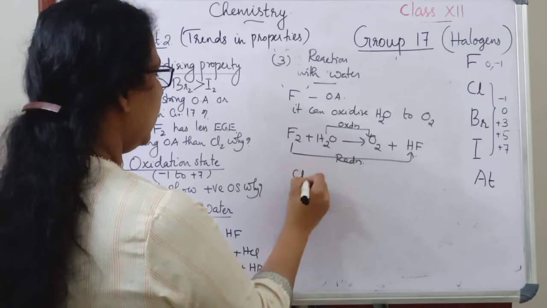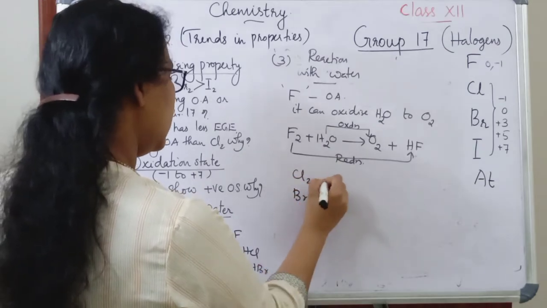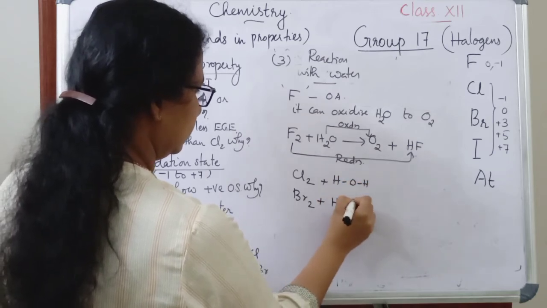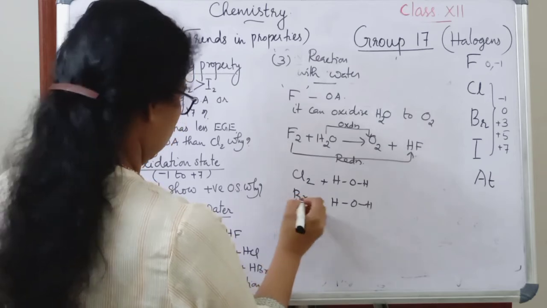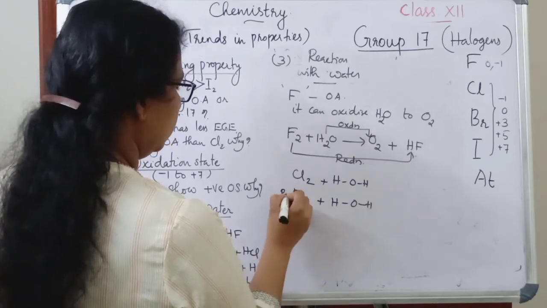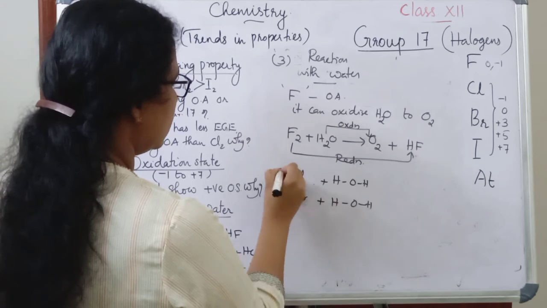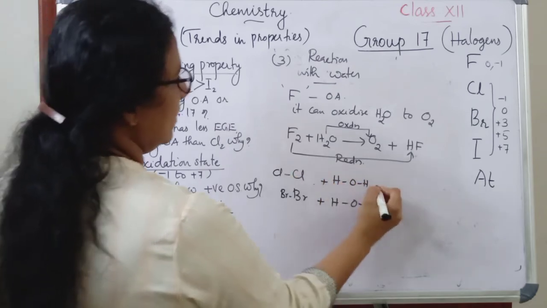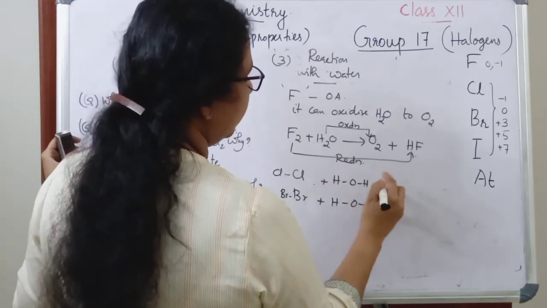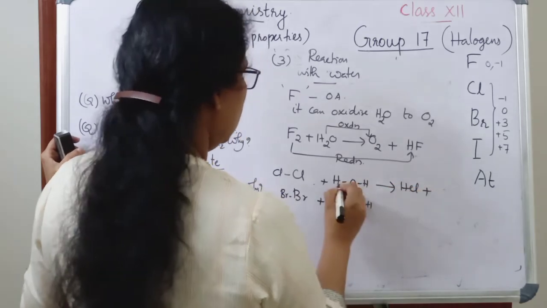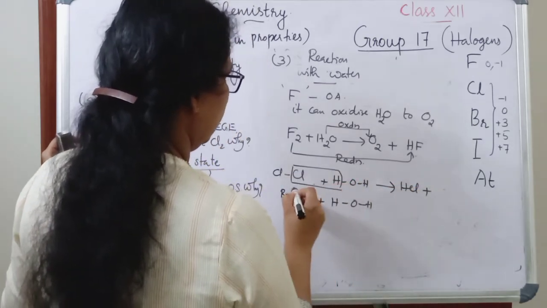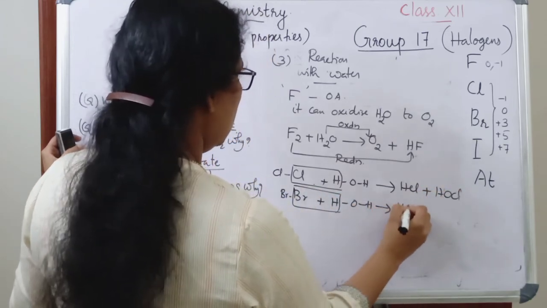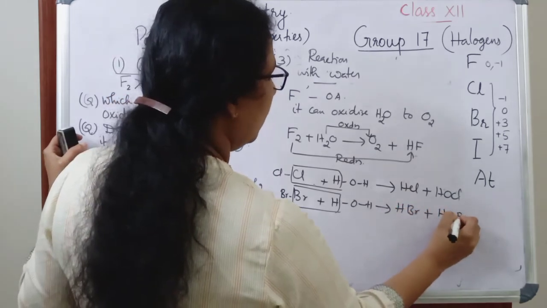The next case, chlorine and bromine react in the same way. We can write HOH plus Br or Cl. So the products are HCl and HOCl, and HBr and HOBr.